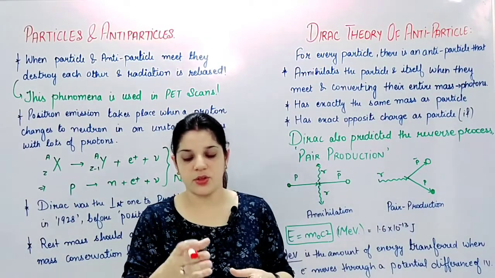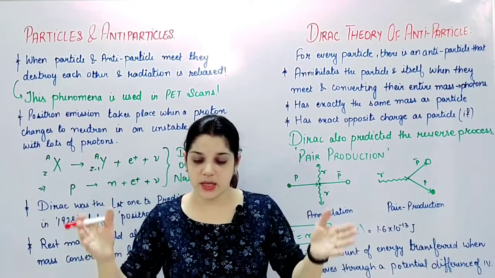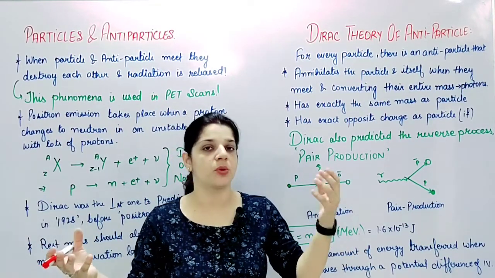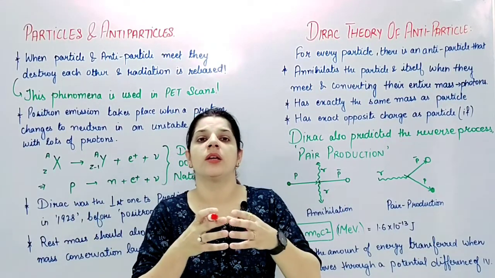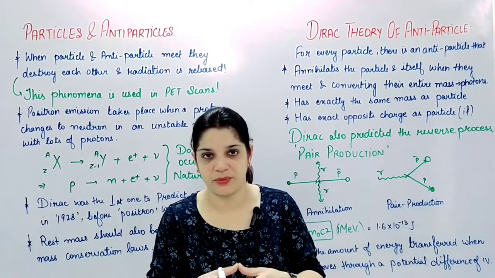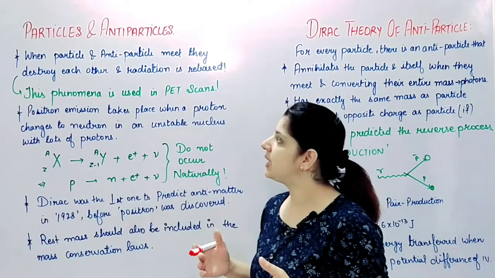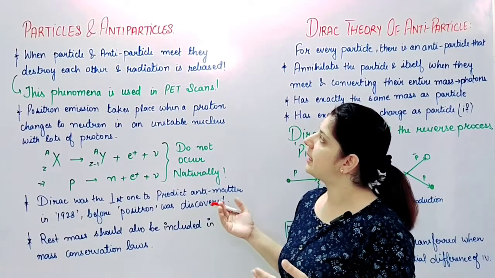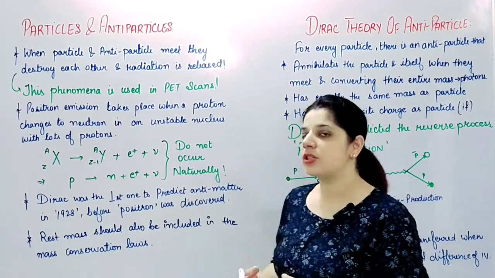I said the universe was made out of nothing, and hence when this universe was created, some anti-universe was also created, which should vanish when the universe and anti-universe collide with each other, and again there should be nothing. Similarly, when particle and antiparticle meet, they destroy each other and radiation is released.